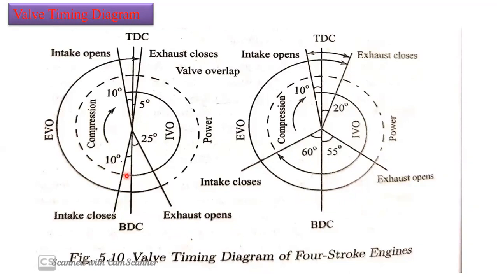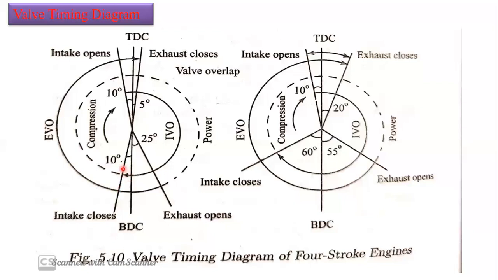We do not need that. So, to restrict that, we are going to close the intake valve earlier compared to high speed engines. The air fuel mixture getting into the combustion chamber has very low speed, so there will be low inertia and no opposing force.